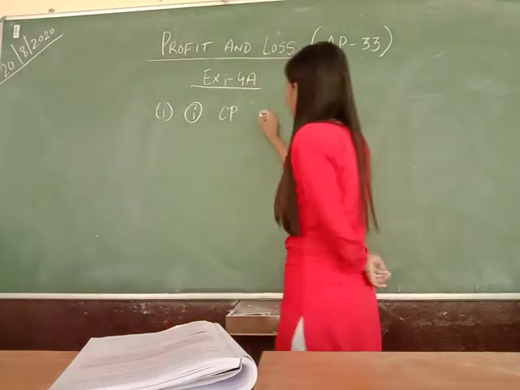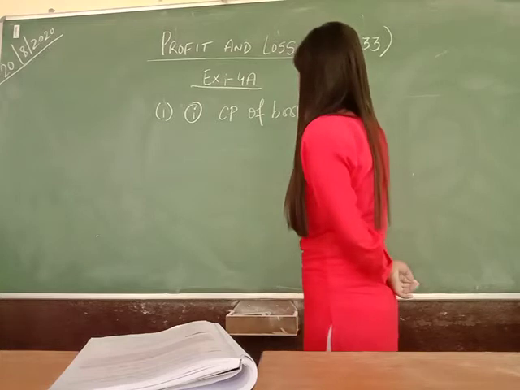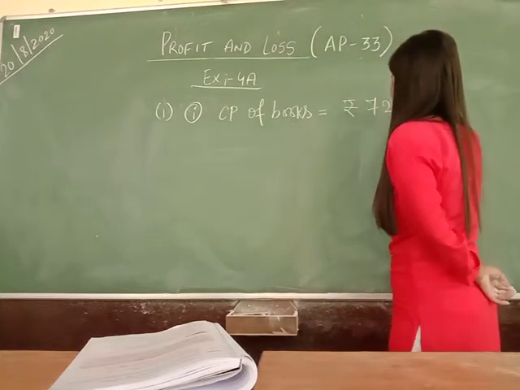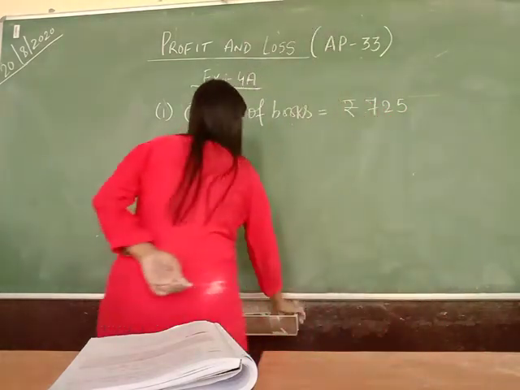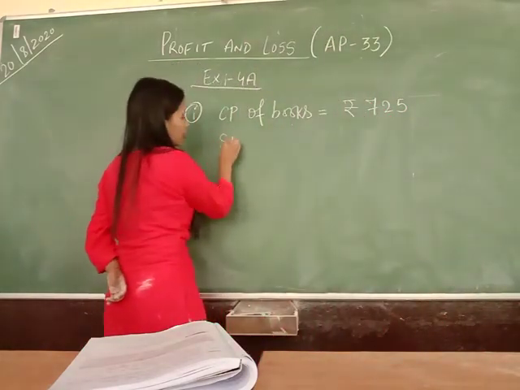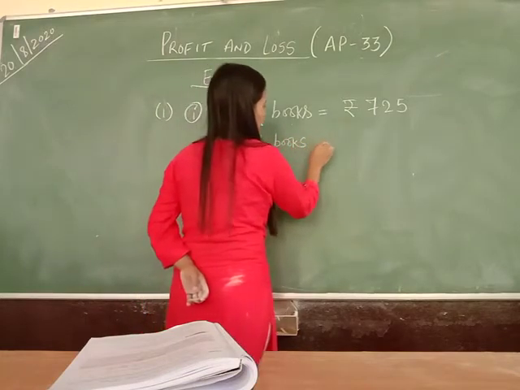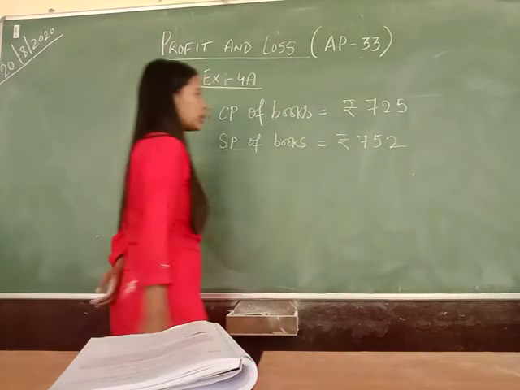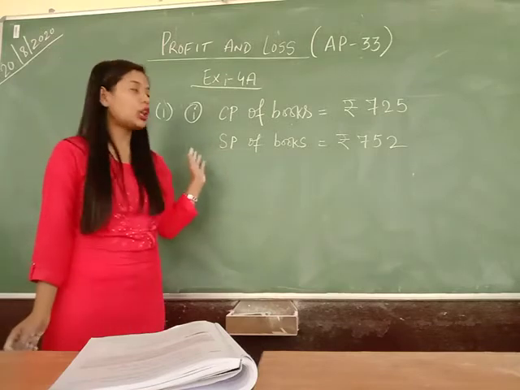It's clearly given that the cost price of the books is equal to rupees 725, and the selling price of the books is equal to rupees 752. We need to find whether there is a profit or a loss.